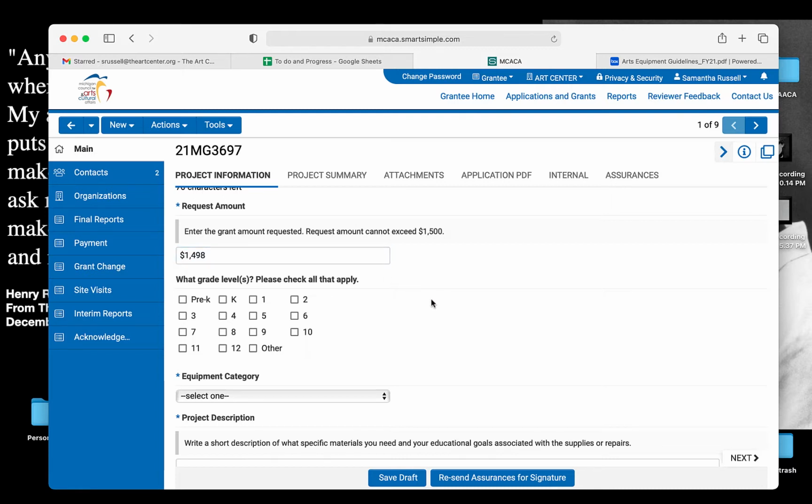If your request exceeds the $1,500, we will only approve up to the $1,500, and it is good to keep in mind that this is a reimbursement grant. And so once we get to the attachments, you'll see where to submit your quote.